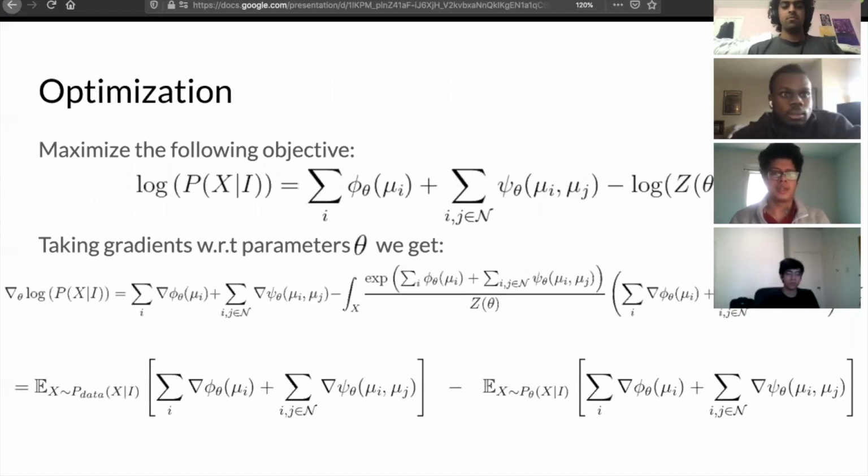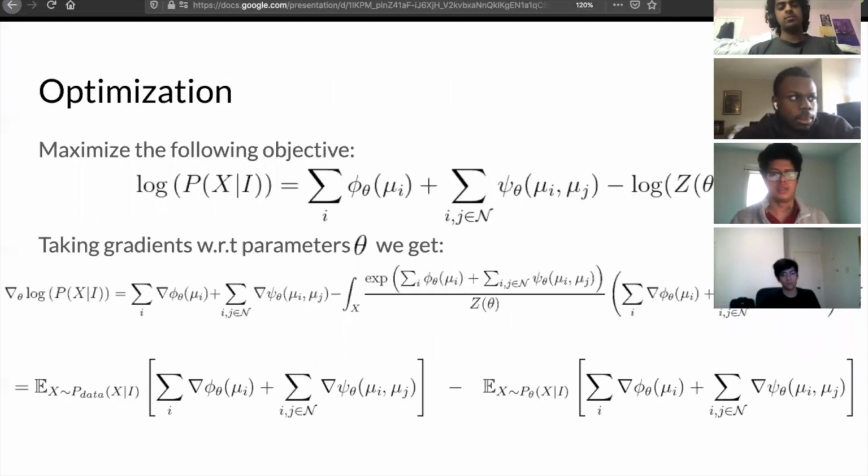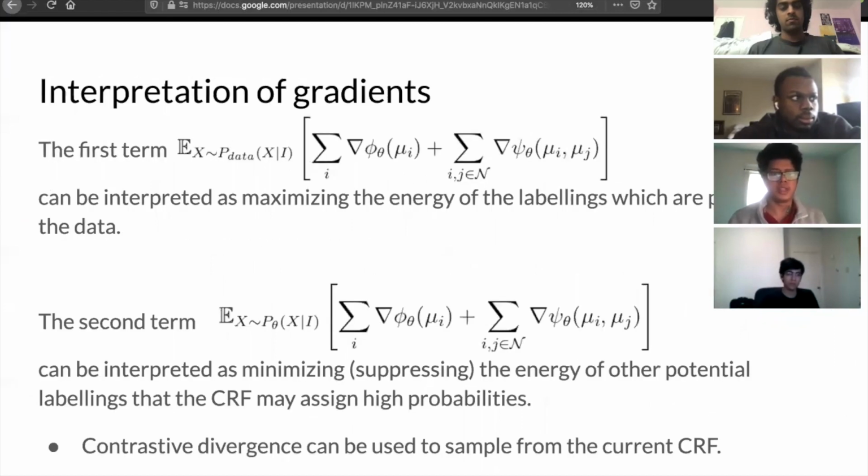Coming back to the CRF's objective, we need to maximize the log probability of label given image, which is basically this. If you take gradients with respect to parameters theta, you get a difference of two gradients. The first gradient is an expectation over data, and the second gradient is an expectation over the current CRF. So let's discuss what they mean. The first term is the gradients of the energy with respect to the data, and the second one is with respect to the current CRF.